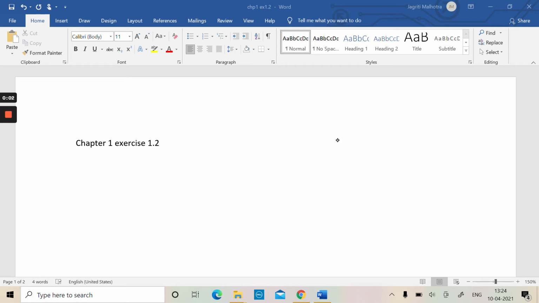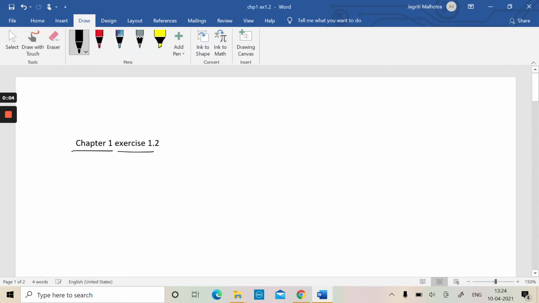So today we will be doing chapter 1 exercise 1.2. In our earlier video we studied Euclid's algorithm and its lemma. So today we will be learning about the fundamental theorem of arithmetic.